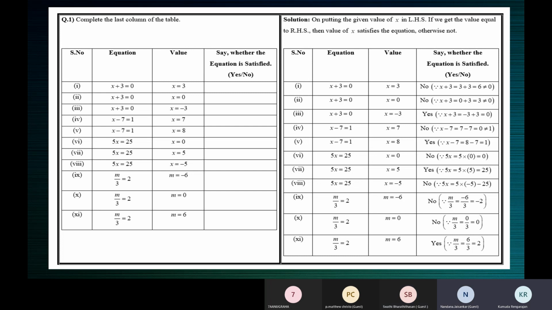But what you have now, we finished. We took up the left hand side. In place of m, we used minus 6, and got minus 2. But what do you see in the right hand side? Ma'am, it's positive 2, plus 2. Yeah, it's plus 2. So you can clearly make out that the value of the left hand side is not equal to the value on the right hand side. So it's not a solution. Okay, you don't know the word solution. So the equation is not satisfied. So no is the answer.